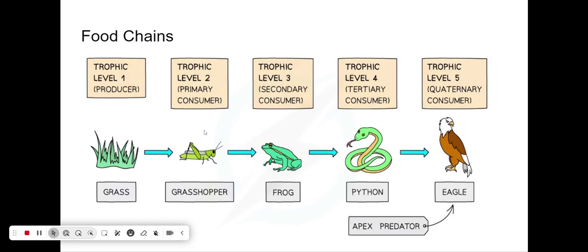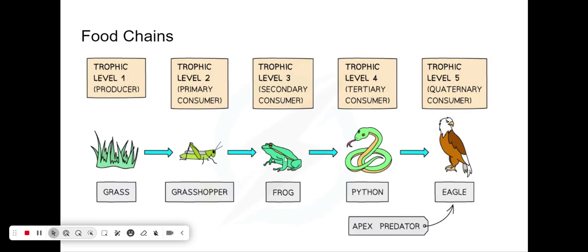These grasshoppers are herbivores, but they are also considered primary consumers because they are the first consumer in the food chain. A secondary consumer would be the second consumer in the food chain, such as this frog. So the frog eats the grasshopper, and notice again the arrow points to the thing doing the eating.